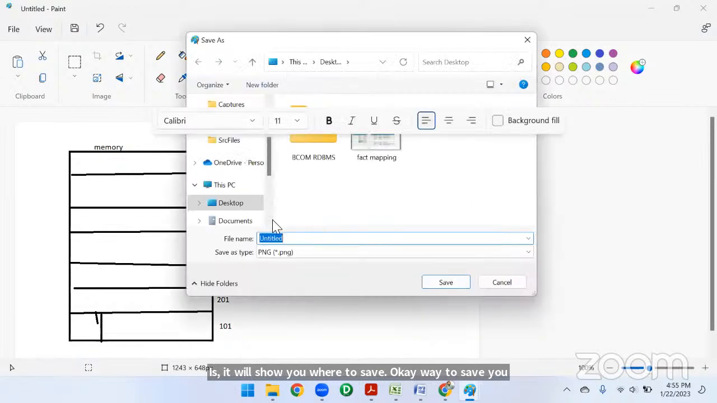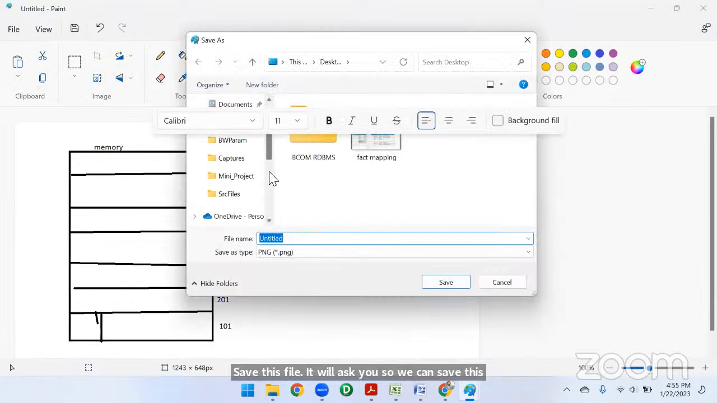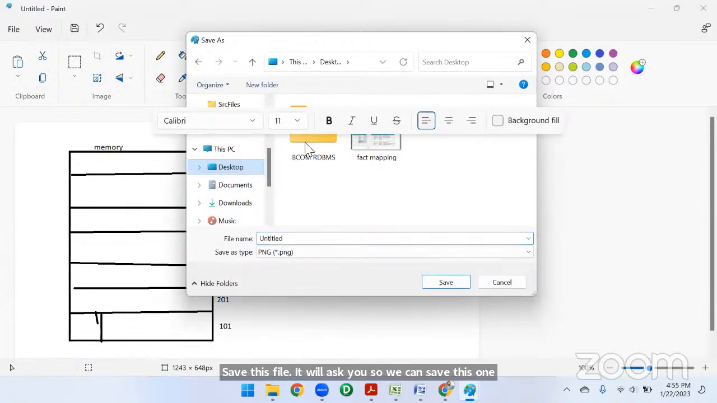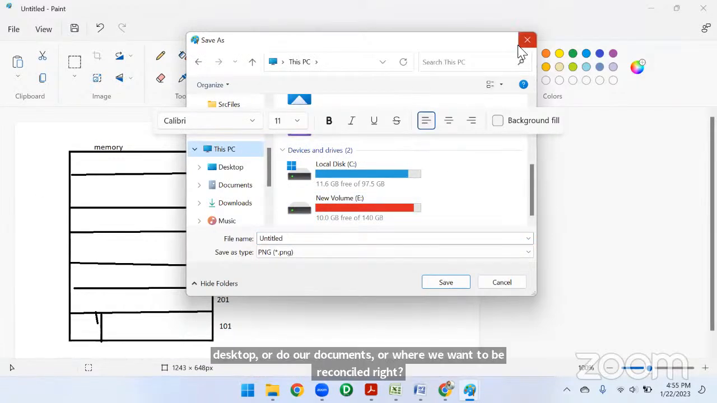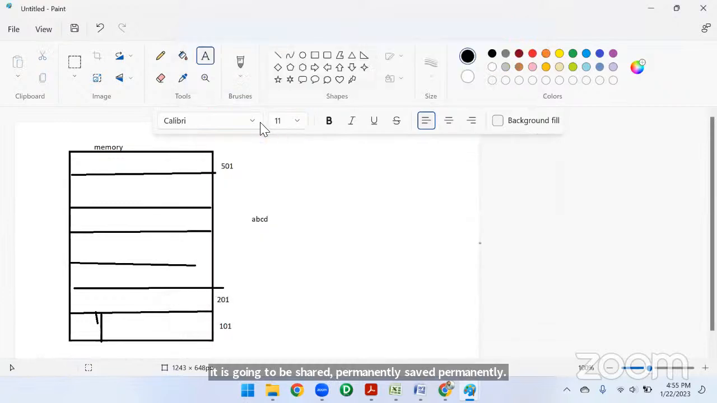We can save this one in any C drive, D drive, or desktop, or documents, or wherever you want, there you can save, right? Then it is going to be saved permanently. Until and unless we save permanently, this file is going to be stored in the main memory only, like RAM, not ROM, RAM, or any other memories, right? In main memory only it will store. We call it primary memory, or we call it main memory, right?